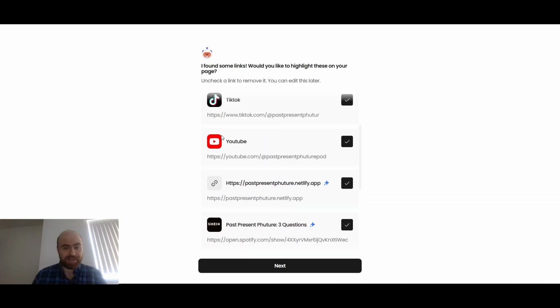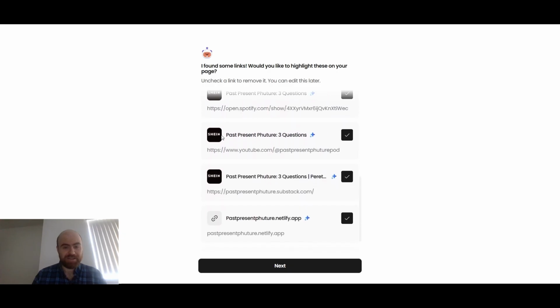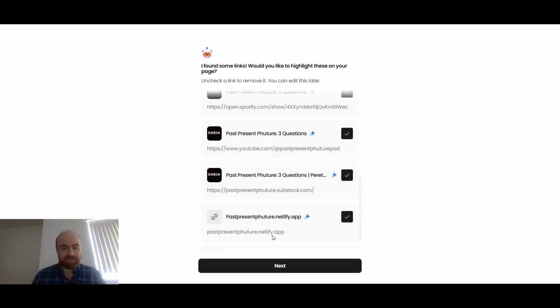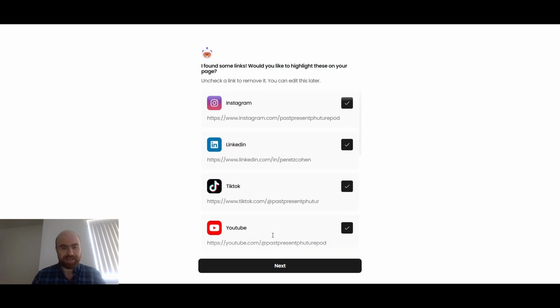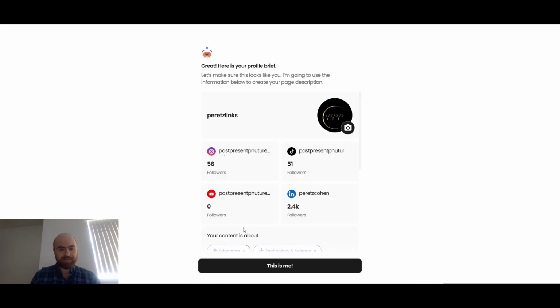Nice. It intelligently pulled in Spotify, YouTube, Substack, and the Netlify app. We like this. Make your own Beacons page. You got Netlify, you got Substack, you got Spotify. We'll add an Apple over there. Looks good to me. Solid dynamic information. With this build-it-with-AI kind of function, I think that seems to be a lot better.